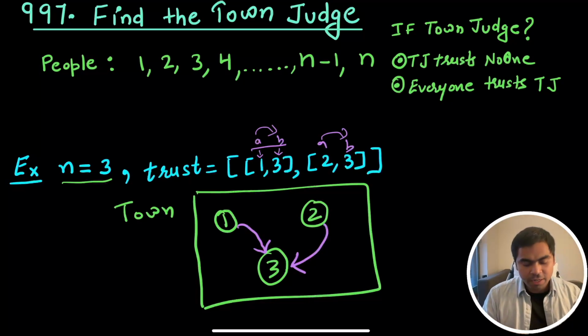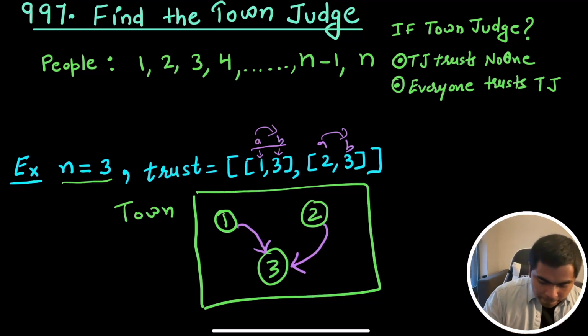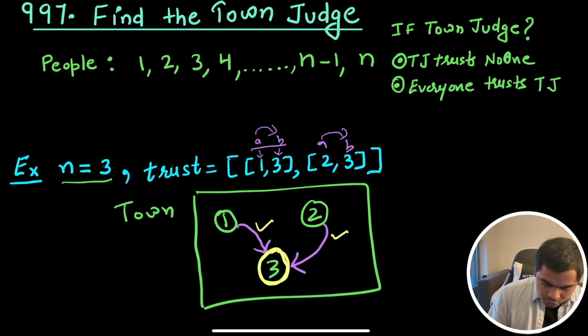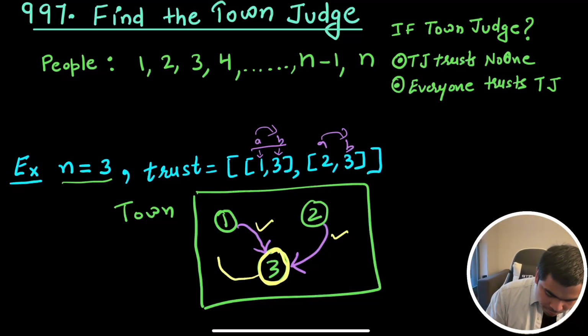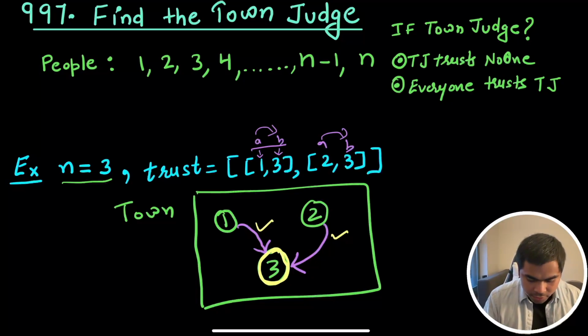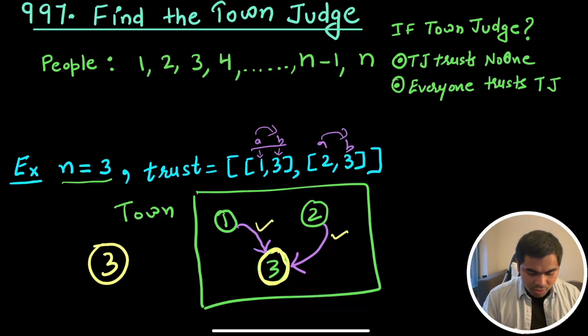So if there are 3 people in the town and, say, 1 is the judge, then this person would be trusted by the 2 other people, because a person cannot be trusted by himself. Since we definitely know 3 is the town judge, there are 2 people, this one and this one, trusting 3. So 3 is the town judge, but only if there is no outgoing edge from 3 to anywhere. There is no outgoing edge, so that is why the answer here is 3. 3 is the town judge.